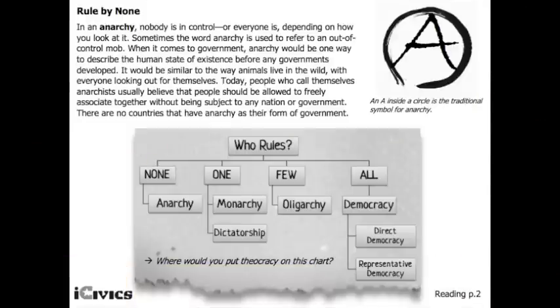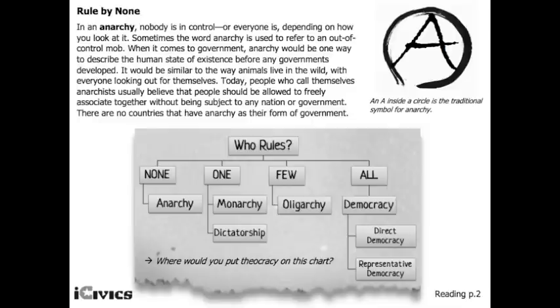Rule by none. In an anarchy, nobody is in control, or everyone is, depending on how you look at it. Sometimes the word anarchy is used to refer to an out-of-control mob. When it comes to government, anarchy would be one way to describe the human state of existence before any governments developed. It would be similar to the way animals live in the wild, with everyone looking out for themselves. Today, people who call themselves anarchists usually believe that people should be allowed to freely associate together without being subject to any nation or government. There are no countries that have an anarchy as their form of government.